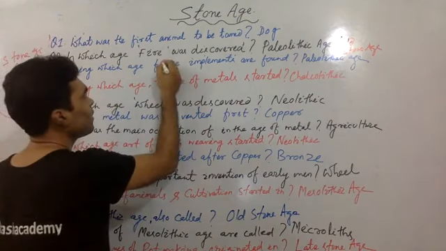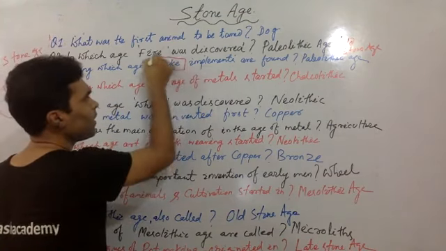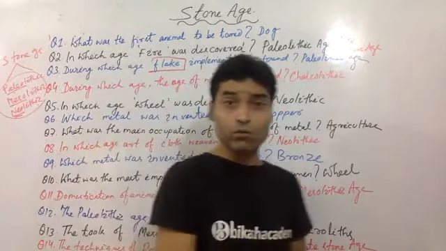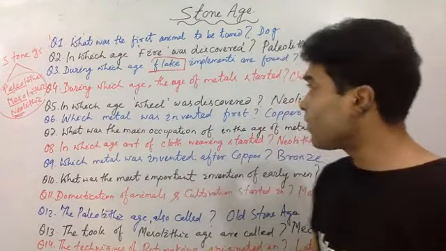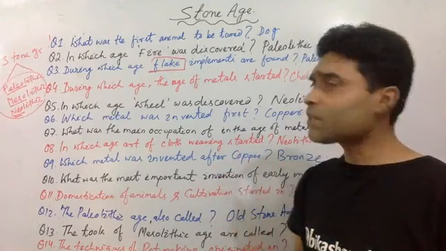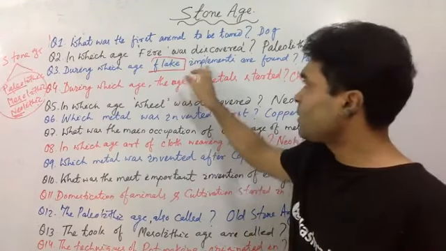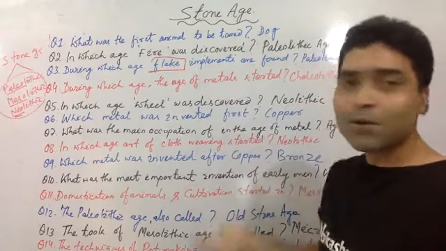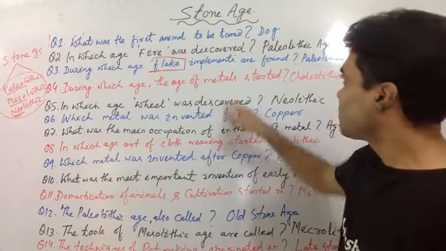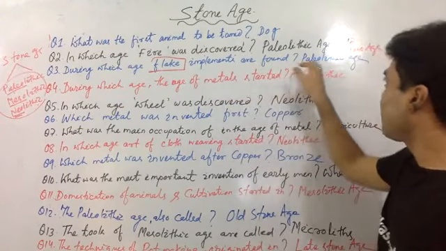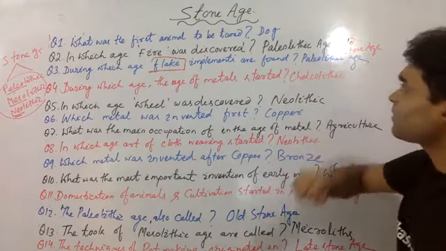Well, question number 3, during which age were flakes introduced? Paleolithic age, flakes, stone instruments, right? So flake means here the stone instruments. We are talking about Stone Age only. So flake implements are found in Paleolithic age, right?